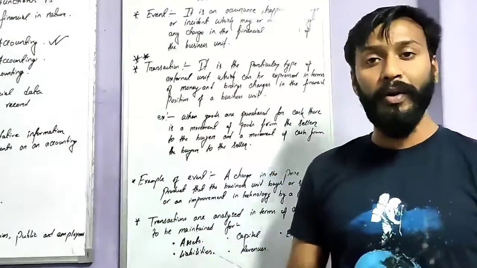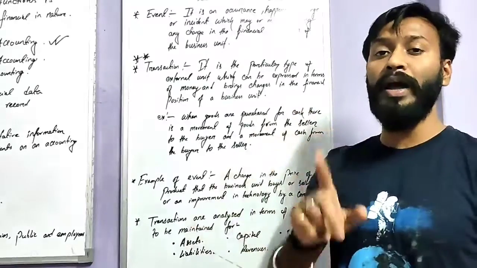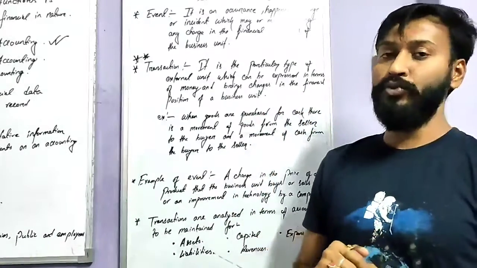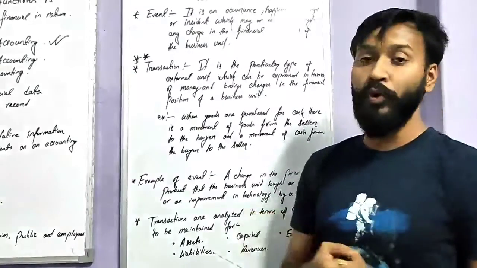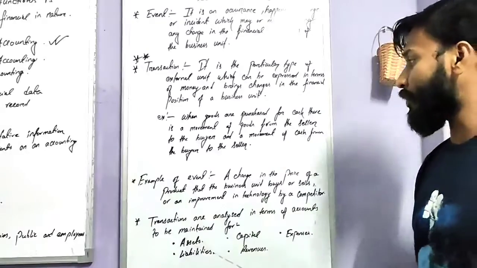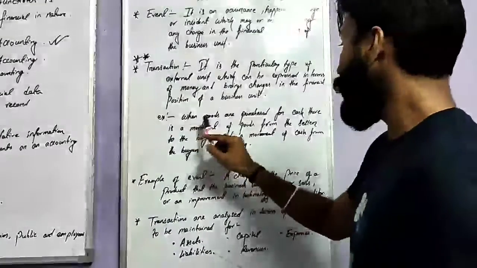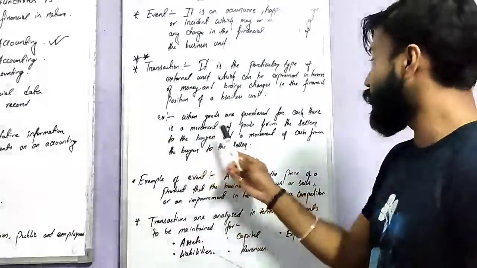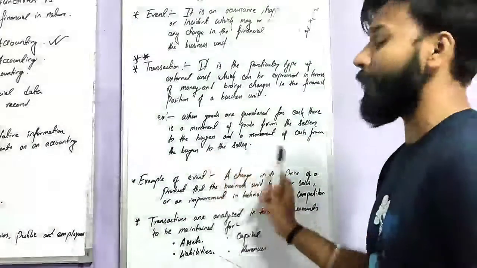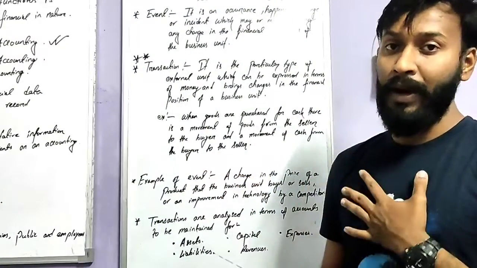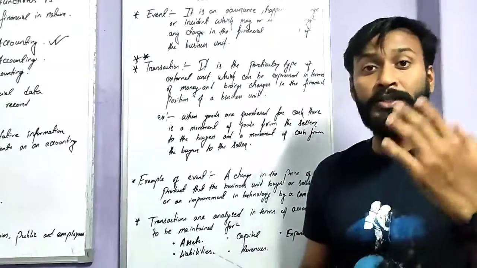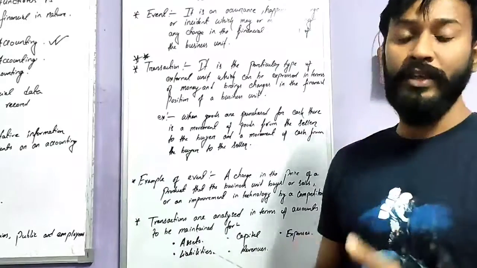And always remember, transactions cannot be done by one person. There should be at least two persons for doing a transaction. Okay. Next is what? Example तो हम लोग देख लिया. When goods are purchased for cash, there is movement of goods from the seller to the buyer and movement of cash from the buyer to the seller. I am the buyer, you are the seller. If you purchase anything from me, you need to pay me and then I will give you the goods.